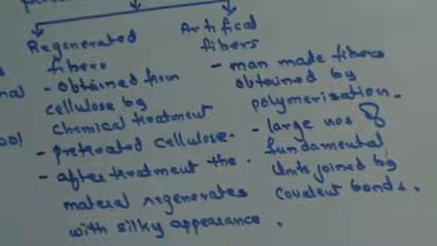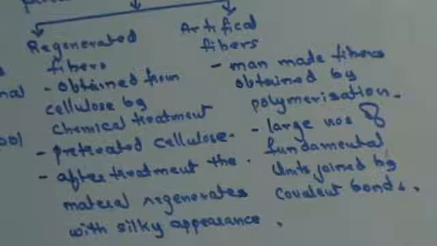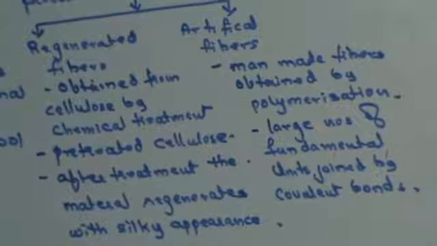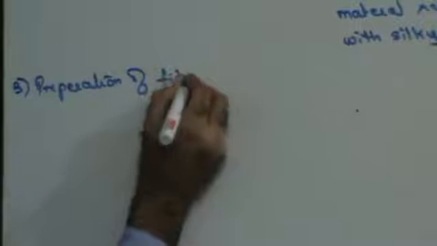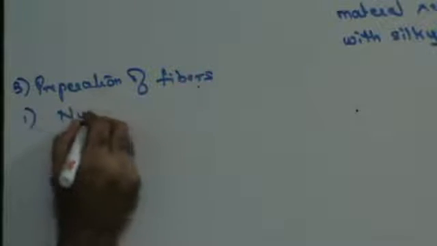Do we get this? Now let us see preparation of fibers. In preparation of fibers, the first one that we are going to see is nylon 6,6.